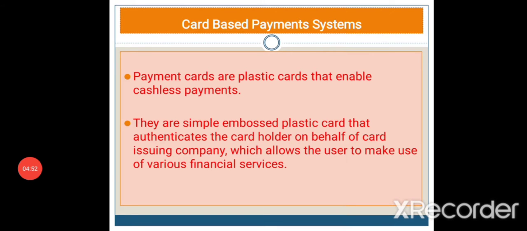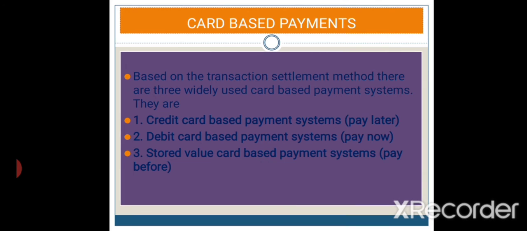First one is the card based payment system. Card based means a plastic card which is used for cashless payments. These are simple plastic cards that authenticate the card holder, issued by some company or bank, and we can use this card for purchasing or online shopping.